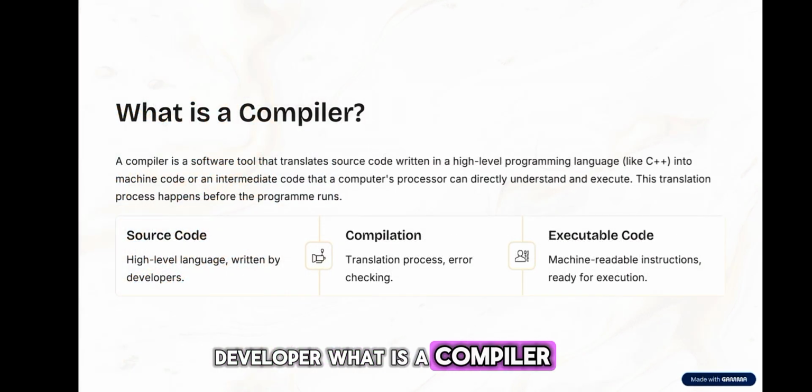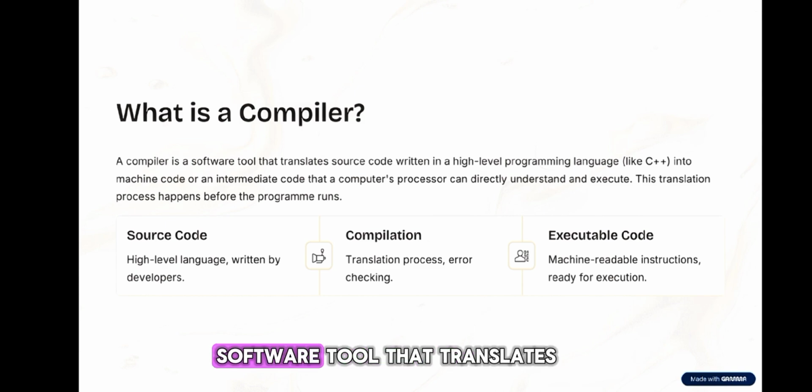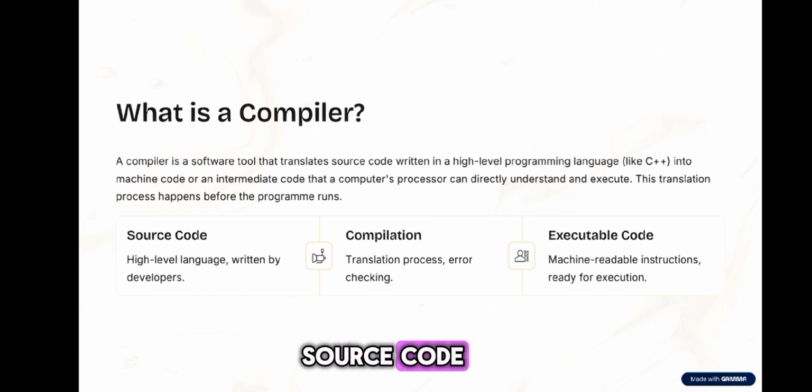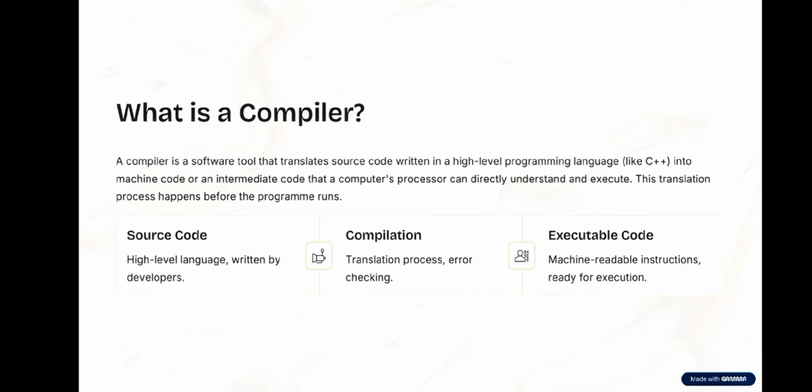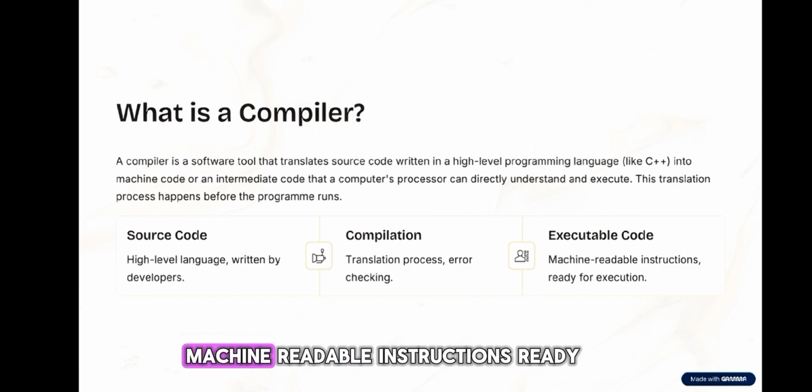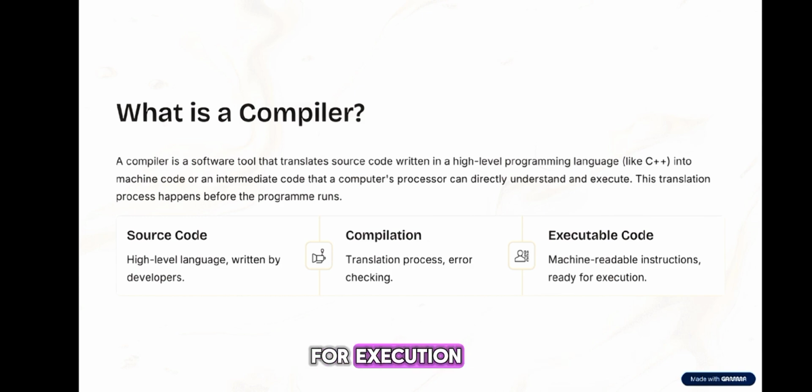What is a compiler? A compiler is a software tool that translates source code written in a high-level programming language, like C++, into machine code or an intermediate code that a computer's processor can directly understand and execute. This translation process happens before the program runs. Source code: high-level language written by developers. Compilation: translation process, error checking. Executable code: machine-readable instructions ready for execution.